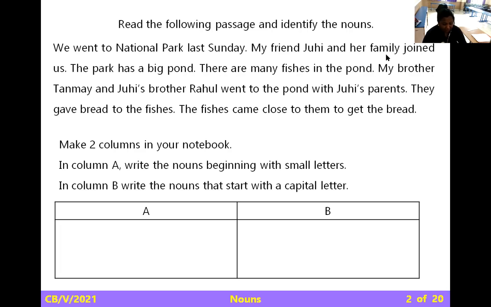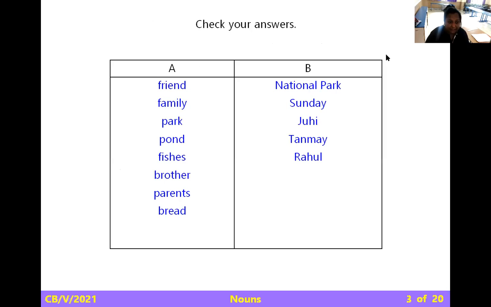Now I want to show you all the answer list. Check the answer. A: friend, family, park, pond, fishes, brother, parents, bread. B: National Park, Sunday, Juhi, Tanmay, Rahul. Friend is a common noun. Family is a common noun. Park is a common noun.